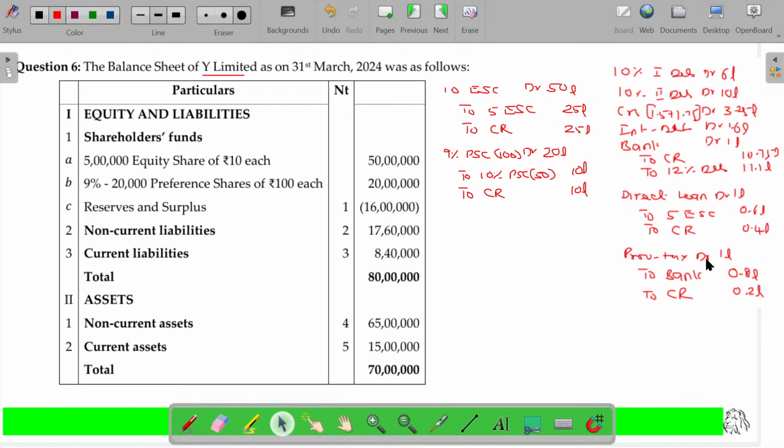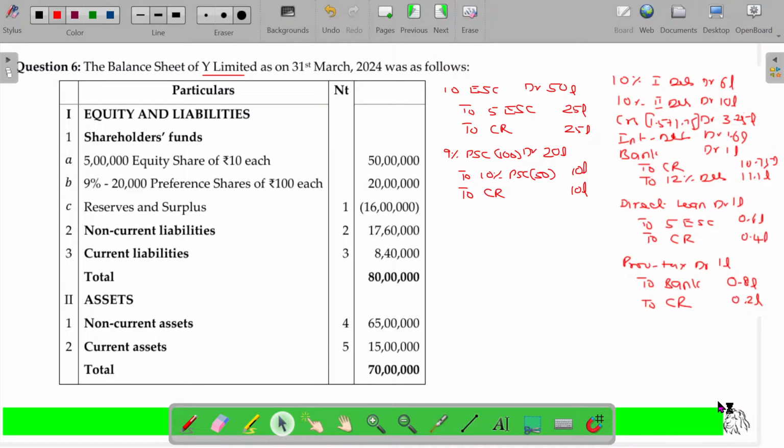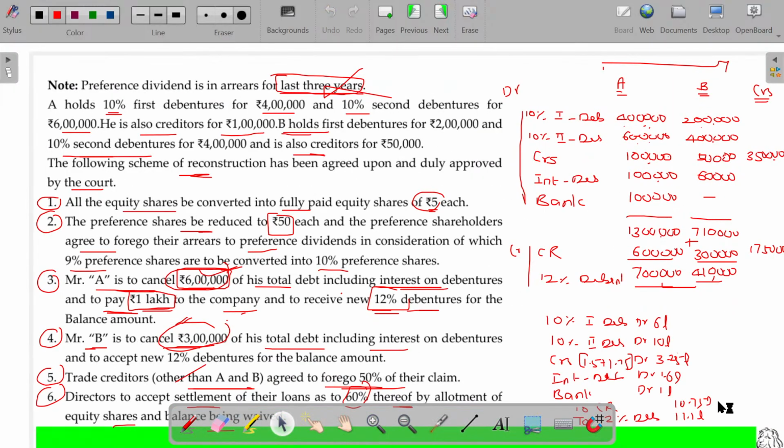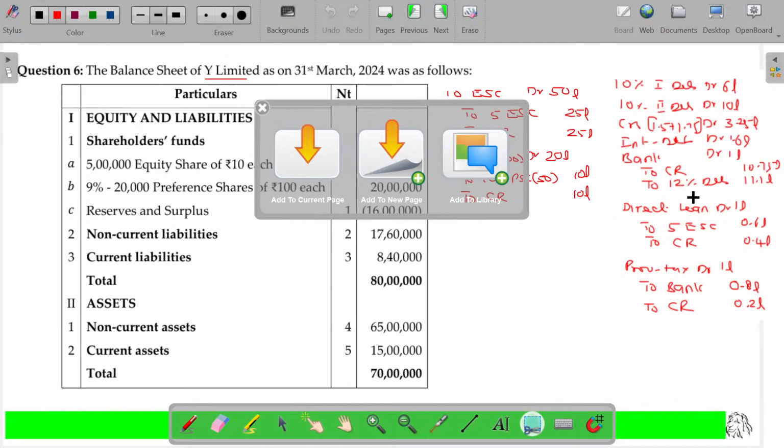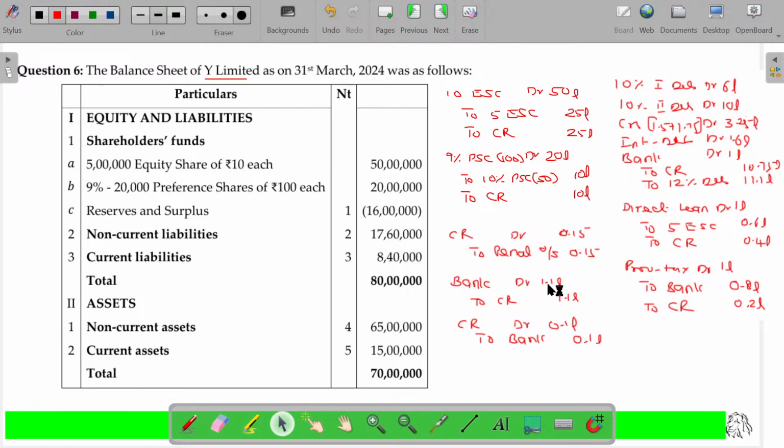I'll keep all these things on a single page, and this entry. I have passed all the entries except the last one.